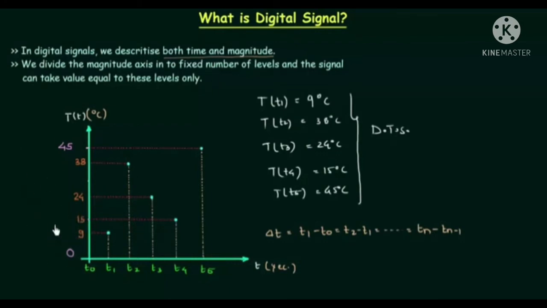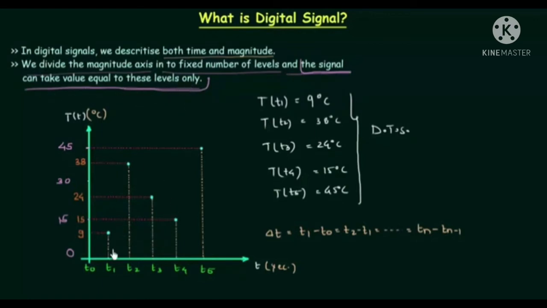I'm going to discretize this, and I will have the next level equal to 15 degrees Celsius and another level equal to 30 degrees Celsius. So we have 0, 15, 30, 45 as the allowed values for the temperature capital T. This temperature can take values equal to 0, 15, 30 and 45 only. We divide the magnitude axis into fixed number of levels, and the signal can take value equal to these levels only. This line is very important, the most important part that you have to remember in digital signals. This signal can take value equal to these levels only, right?